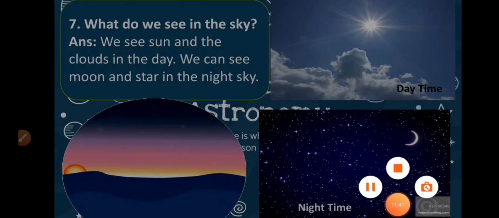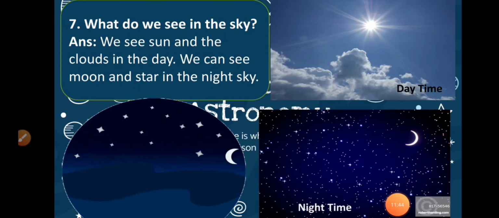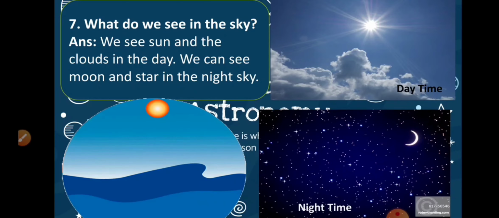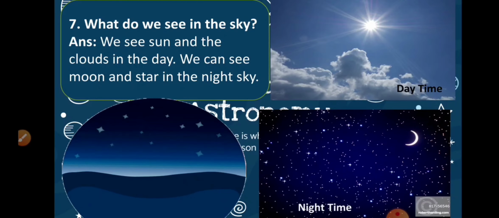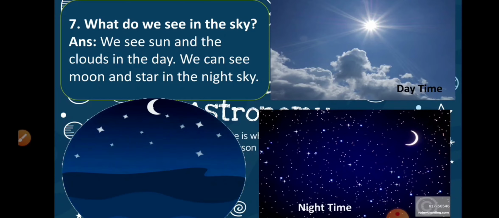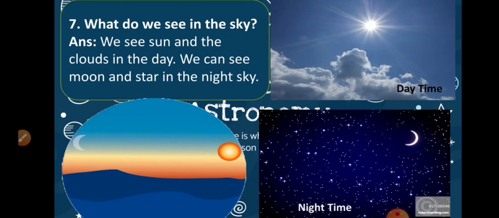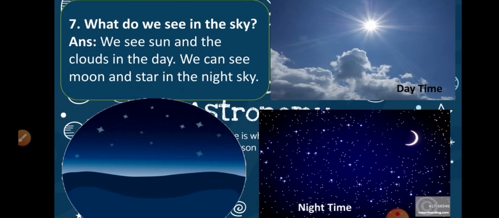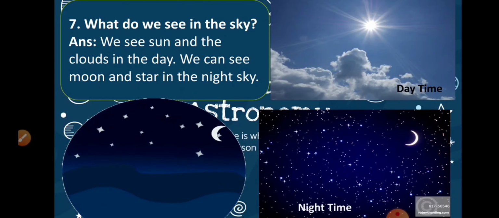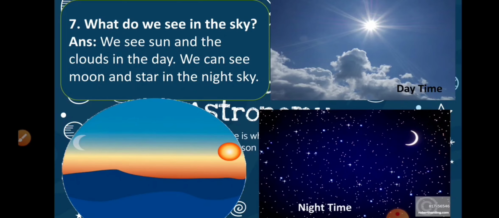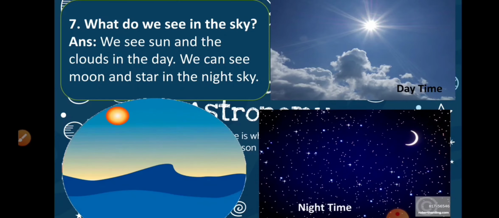What do we see in the sky? It is a very easy question, right? What do we see in the sky? In the daytime, what do we see? We see the sun and the clouds, right? And at night time, we see the moon and the stars, right? This question is very easy. In the night time, we see the stars and the moon, and in the daytime, we see clouds and the sun. All right, you can answer this question. This is the easiest one.